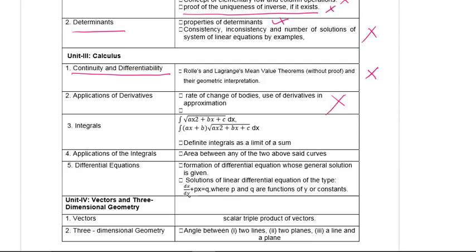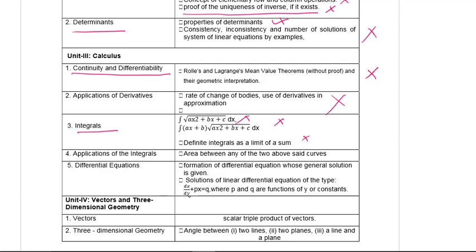If we check integrals, integration of type square root of ax square plus bx plus c is now excluded, and ax plus b times square root of ax square plus bx plus c dx, and definite integral as a limit of sum. So a very small portion from integrals is excluded.